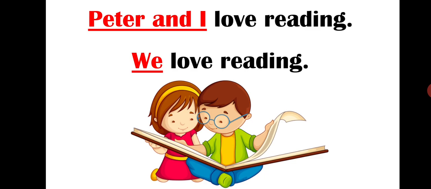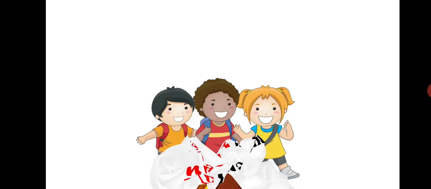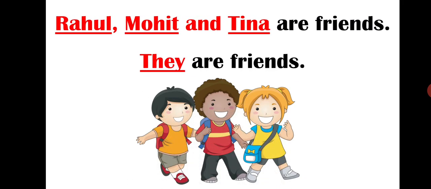Alright? Next. Rahul, Mohit and Tina are friends. Here also more than one subject is there, but the speaker is not included in this. That's why in place of Rahul, Mohit and Tina, the pronoun they is used. Like they are friends. Isn't it interesting to use these pronouns?